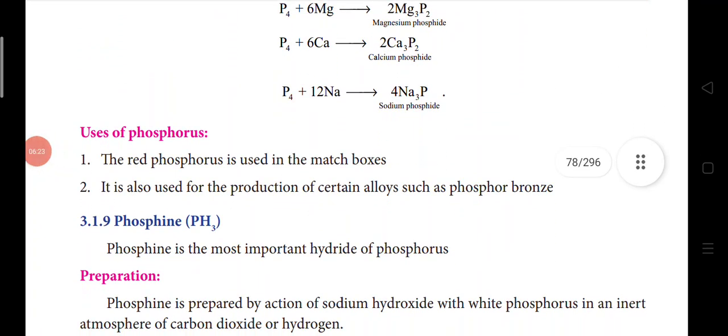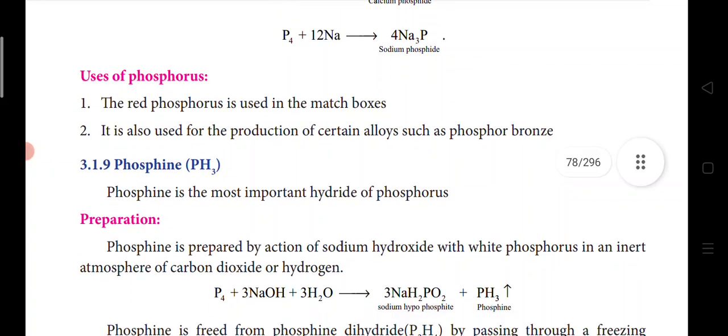Next is uses of phosphorus. Red phosphorus is used in matchboxes, we all know very well, and it is also used for the production of certain alloys like phosphor bronze.